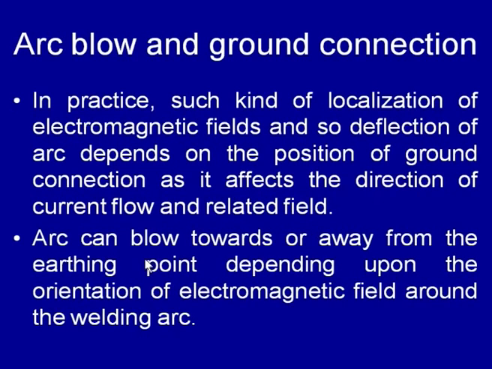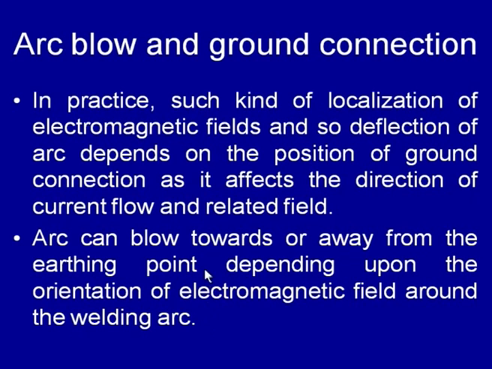In practice, such localization of the electromagnetic fields, and so the deflection of the arc, depends upon the position of the ground connection, as it affects the direction of the current flow and the related electromagnetic field. The arc can blow towards or away from the earthing point, that is the ground connection, depending upon the orientation of the electromagnetic fields around the arc.